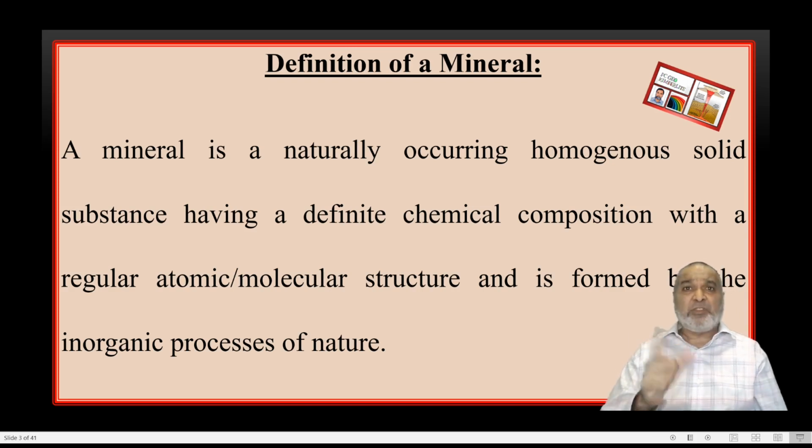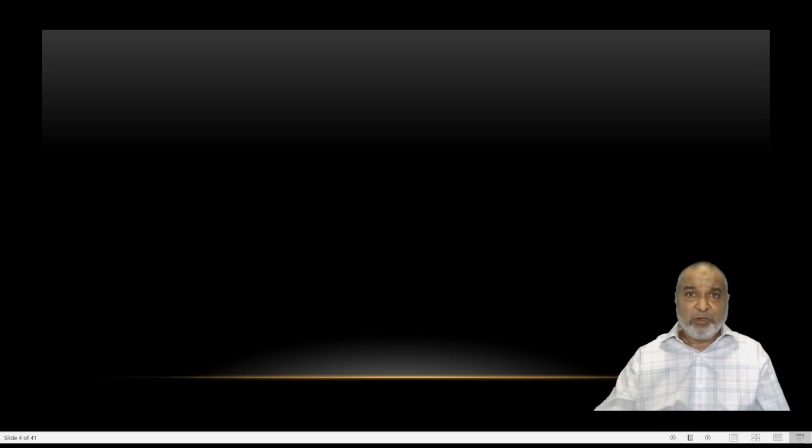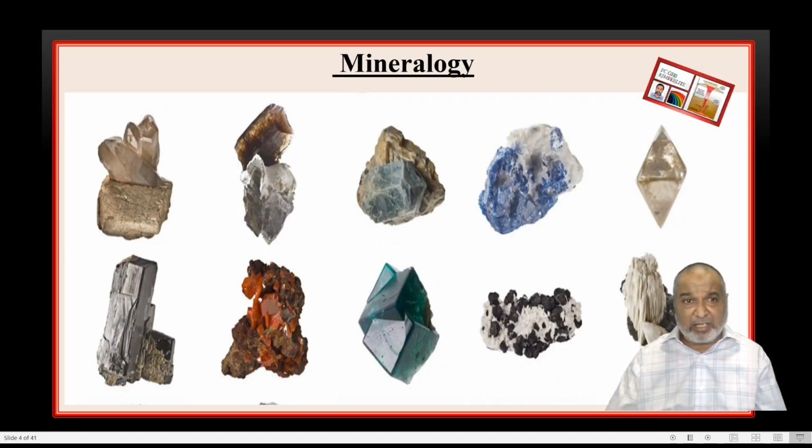If any one of the conditions is not fulfilled by the substance, then it will not be called a mineral. Then it will be an artificial one. So that is minerals. And I can say these are naturally occurring minerals having various shapes, sizes, and colors, everything you are going to get in nature.